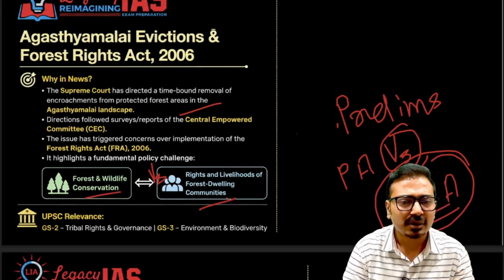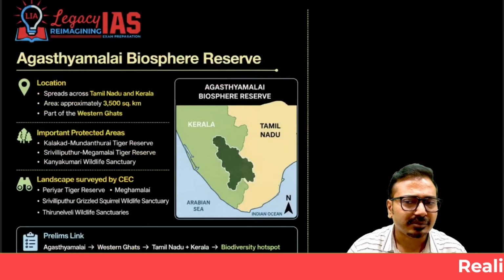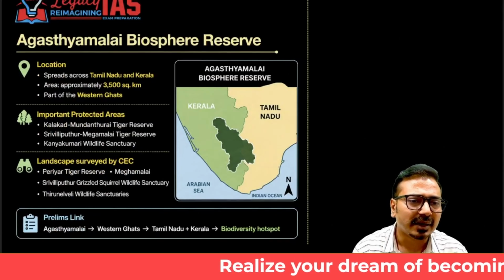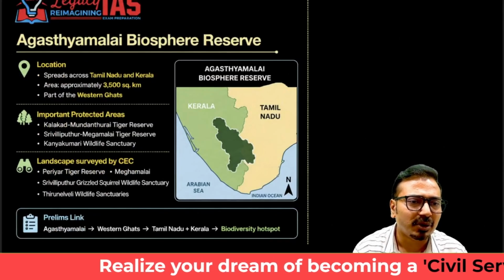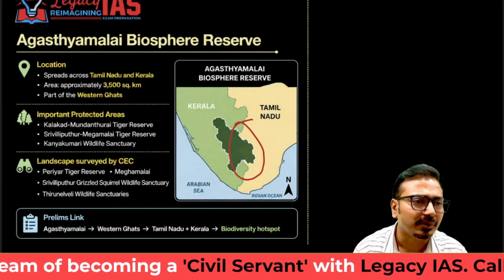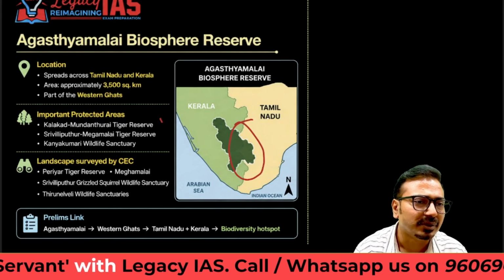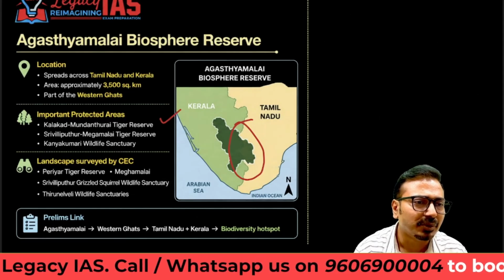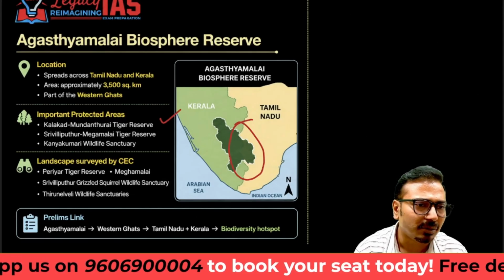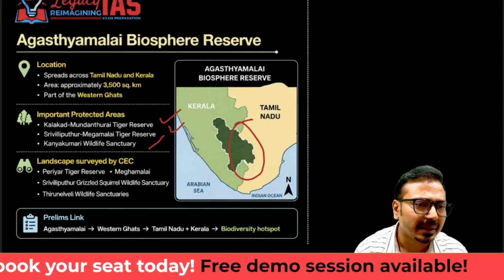So let's talk now about the Agastyamalai Biosphere Reserve. It is located on the border, its area lying in two states, Kerala and Tamil Nadu. Which protected areas are part of this? Kalakkad Mundanthurai Tiger Reserve, Srivilliputhur Wildlife Sanctuary and Meghamalai Tiger Reserve are there. Along with that, Kanyakumari Wildlife Sanctuary is also there, as are Periyar Tiger Reserve and Meghamalai Tiger Reserve.